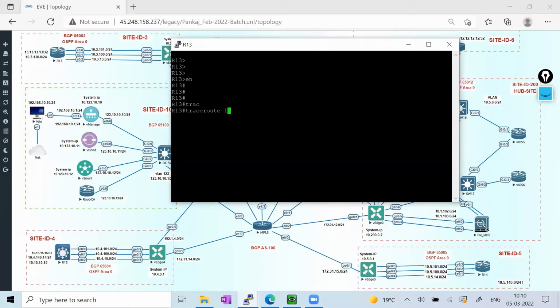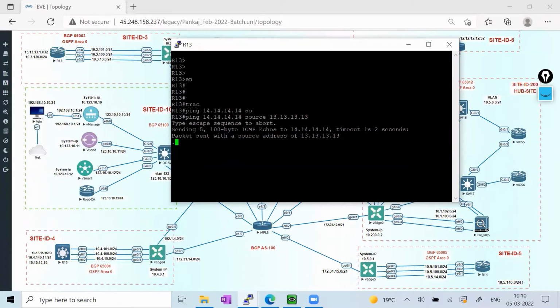Let me try to ping first. Ping 14.14.14.14 with the source 13.13.13.13. It is pinging.